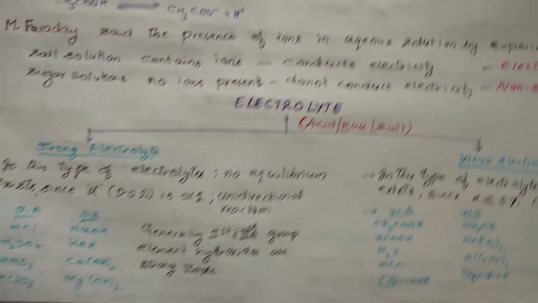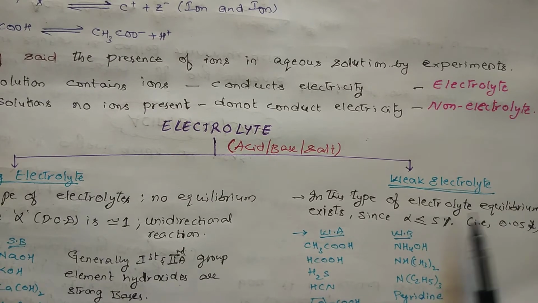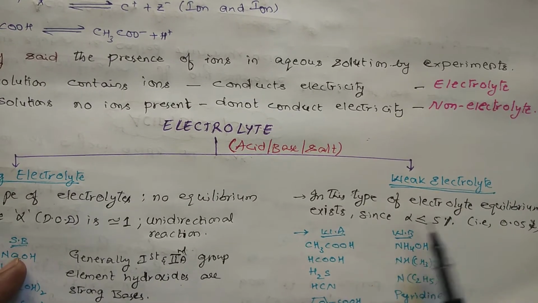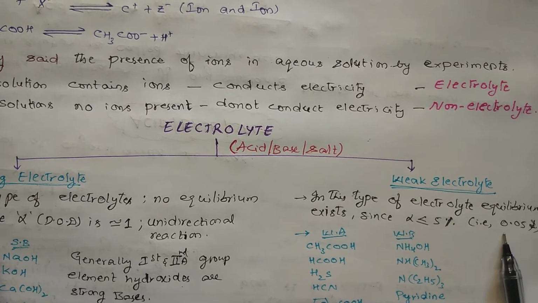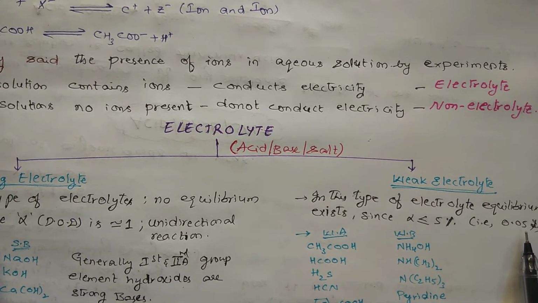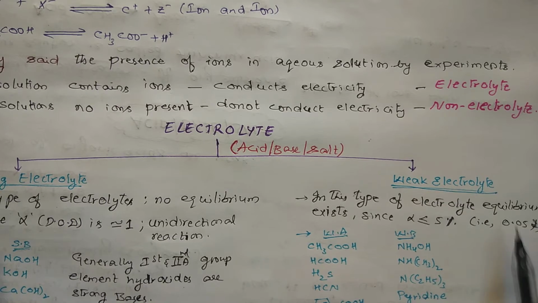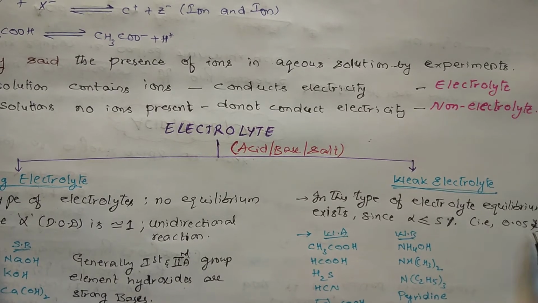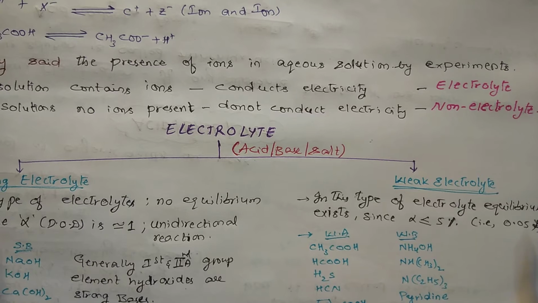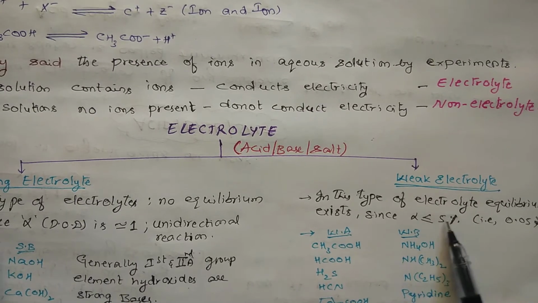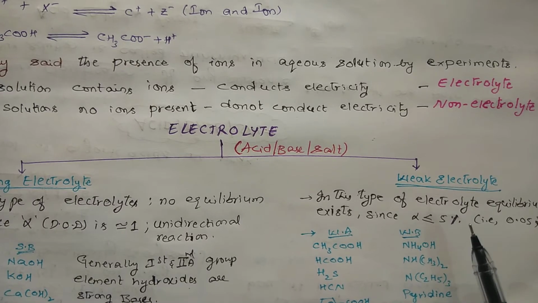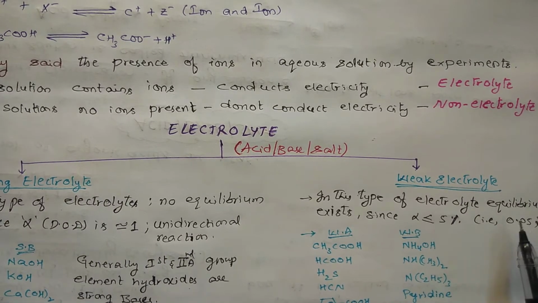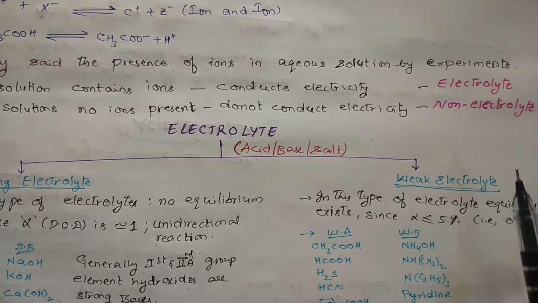In the same way, if the electrolyte has equilibrium and the degree of dissociation is very low, approximately 5%, that is maybe 0.05. Okay, 5 out of 100, 5 by 100. So whenever the value is less than or equal to 5%, meaning the degree of dissociation is less than or equal to 5%, then there is a chance of equilibrium existing in the solution. That type of electrolyte is called a weak electrolyte.